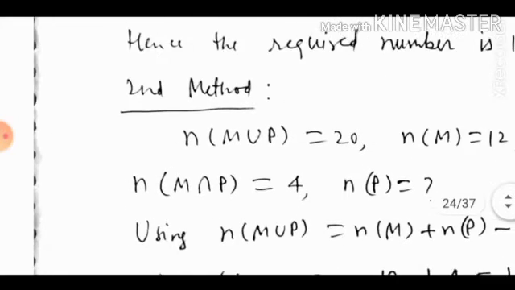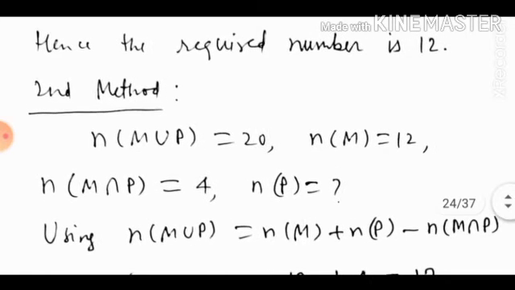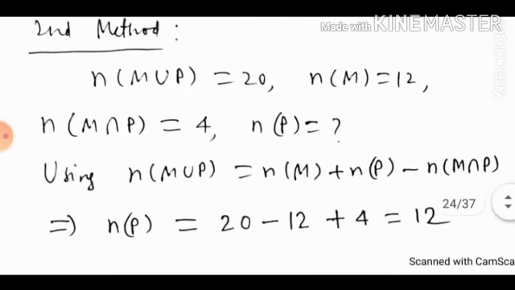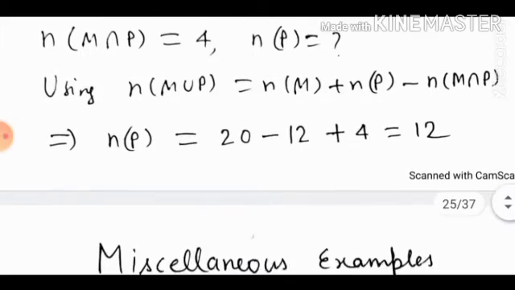Now second method. Here n(M union P) is 20, n(M) is 12, and n(M intersection P) is 4. We have to tell n(P). So using the formula, n(M union P) is equal to n(M) plus n(P) minus n(M intersection P). From here we have n(P) is equal to n(M union P) minus n(M) plus n(M intersection P). After putting the value we have the answer 12.